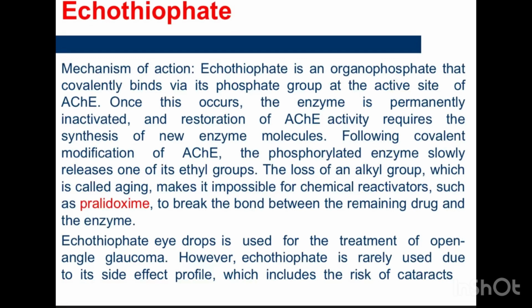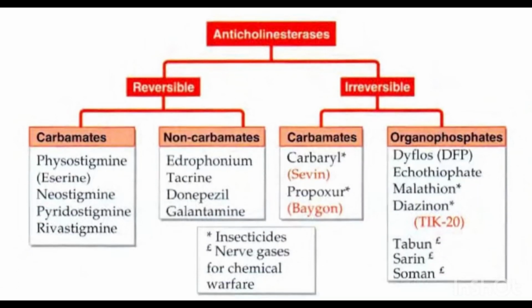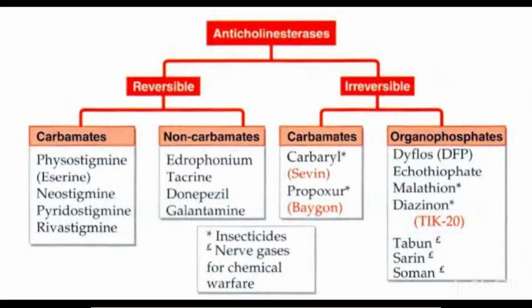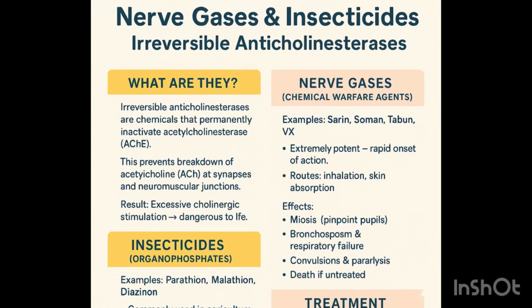Organophosphate can be given as a drug called echothiophate as a topical agent, or when you are exposed to insecticide, pesticide, or nerve gases used in warfare. Under insecticide, you can use Baygon, which is used to kill insects, or under malathion, you can use it for hair lice. When some people want to kill the lice in their hair and add some of this malathion to their hair, it can diffuse through the skin and cause all these cholinergic side effects. Nerve gases can be used in warfare, so in war combat, they use nerve gases.